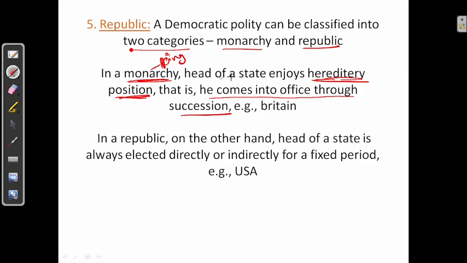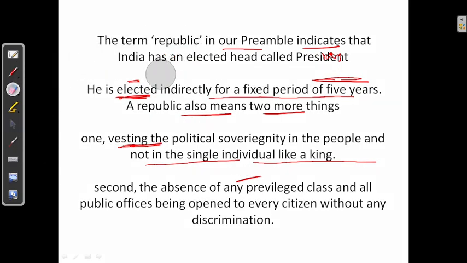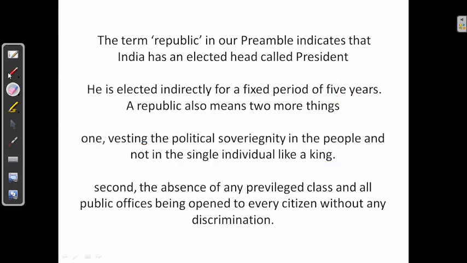Hereditary position is nothing but king, after king, his son, his grandson, like that. Example is Britain. In a republic, on the other hand, the head of the state is always elected directly or indirectly for a fixed period. There is no hereditary in case of republic. Example is US. The term republic in our preamble indicates that India has an elected head called president. He is elected indirectly for a period of 5 years.